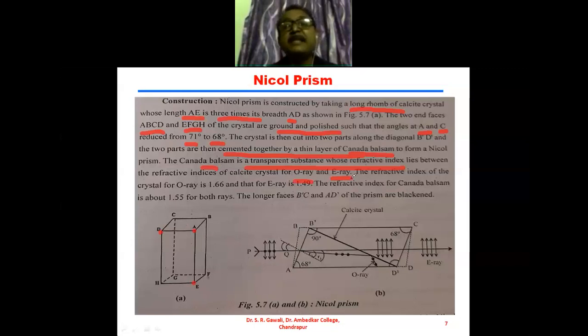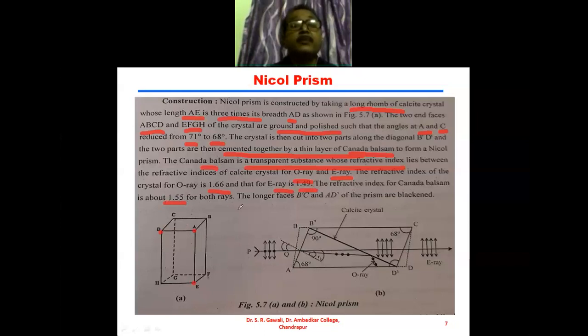Canada balsam is the transparent substance whose refractive index lies in between the refractive indices of the calcite crystal for O ray and E ray. The refractive index of the crystal for O ray is 1.66, and the refractive index for the E ray is 1.49. The refractive index for the Canada balsam is about 1.55.